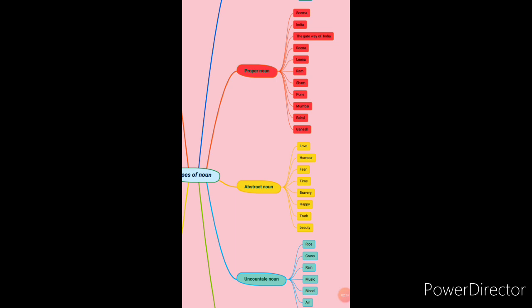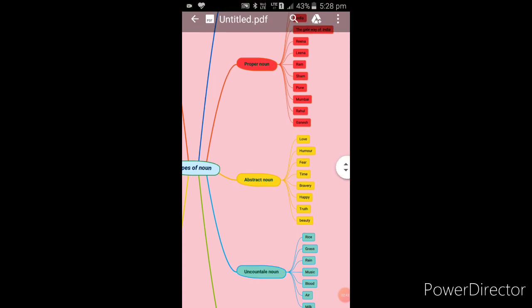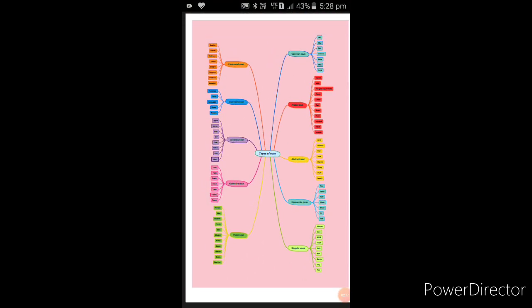These are examples of proper nouns. In this way we learn types of nouns, in other words kinds of nouns, and their examples. It's a very easy method to learn the types of nouns.